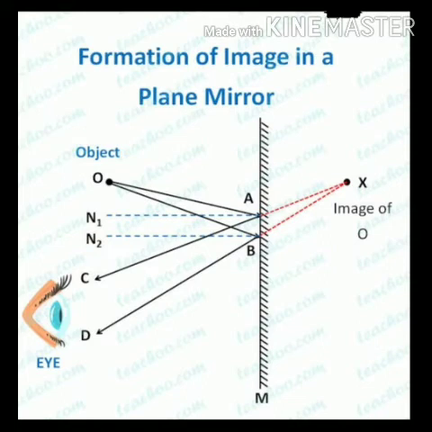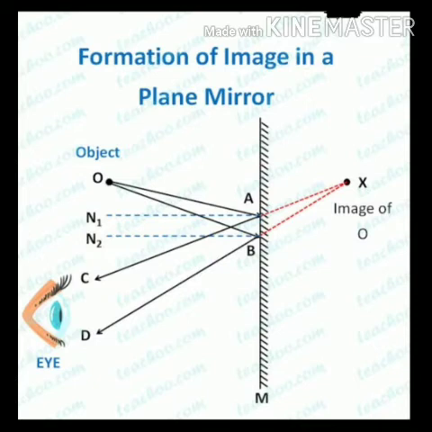Assuming O as an object, the light rays from O which fall on the plane mirror we will call the incident rays. OA and OB are the two incident rays falling on the plane mirror. After striking the plane mirror, obviously both the rays are going to reflect.